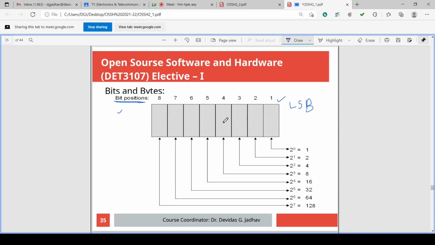And the leftmost bit in the same number is MSB, most significant bit. This is MSB. Now LSB is having minimum weight, as we have discussed yesterday also on the slide before this slide also, and MSB is having most significant bit position and it is having maximum weight in that particular number of bits.